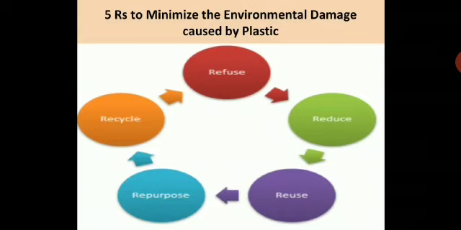So, 5 R's to minimize the environmental damage caused by plastic. So there are 5 R's. What are they? To keep the environment clean, to protect the environment, because finally whatever we give to the environment will come back to us. Plastic has many hazards because it is made up of chemicals, and it remains in the environment for a longer period of time. There are incidents where animals eat polythene bags and get choked and then die. So we should avoid using plastic as much as possible, and we should follow these 5 R's: refuse,